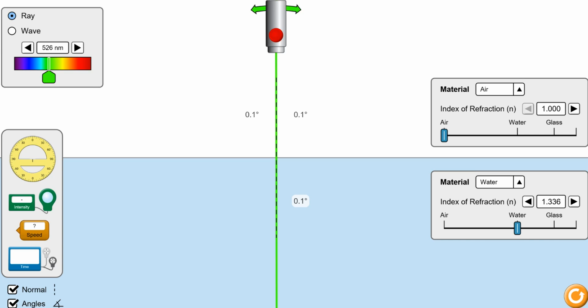So now I'm going to increase the angle of incidence and see in which direction the refracted ray is bending. And remember, my incident ray is going from air to water, that is from a rarer medium to a denser medium. After observing, we are going to make a generalization on what we observe.